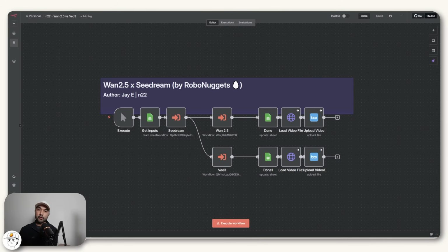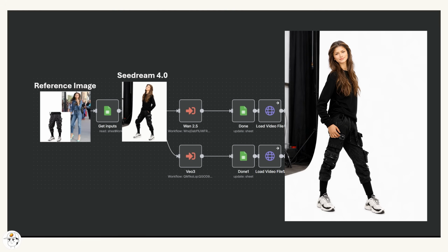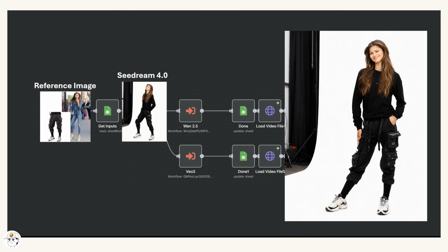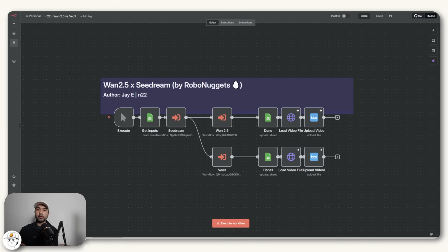And so in this video, not only will we show how to use Wan2.5 in n8n to automate its use, but we also integrate it with Seedream to place any product of your choice into the scene with any character that you want. And remember, the AI videos that you see here are the worst that they'll ever be, because